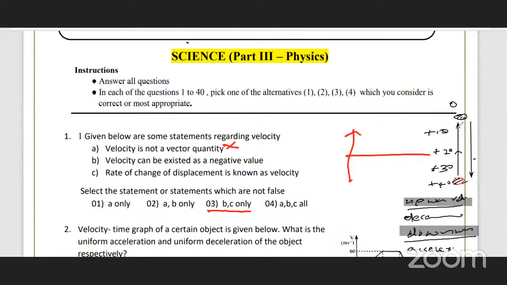Now upward velocity positively decreases, here negatively increases. Minus 10, so 0 to minus 10 meters per second. Minus 10 to minus 20. Minus 20 to minus 30. Minus 30, then it becomes minus 40. So velocity increases gradually. Therefore when an object is falling down, it's acceleration.